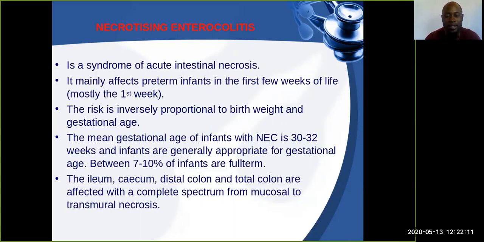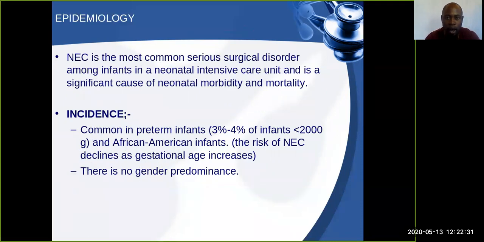When you look at the GIT, the parts that are most affected are the distal ileum, the colon, and the cecum. These are affected with a complete spectrum from mucosal to transmural necrosis. This is the most common serious surgical disorder that happens in infants, mostly those in the intensive care unit.